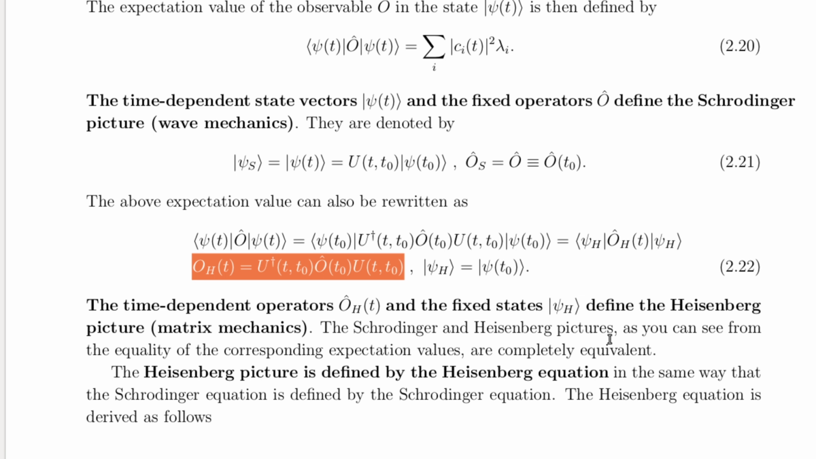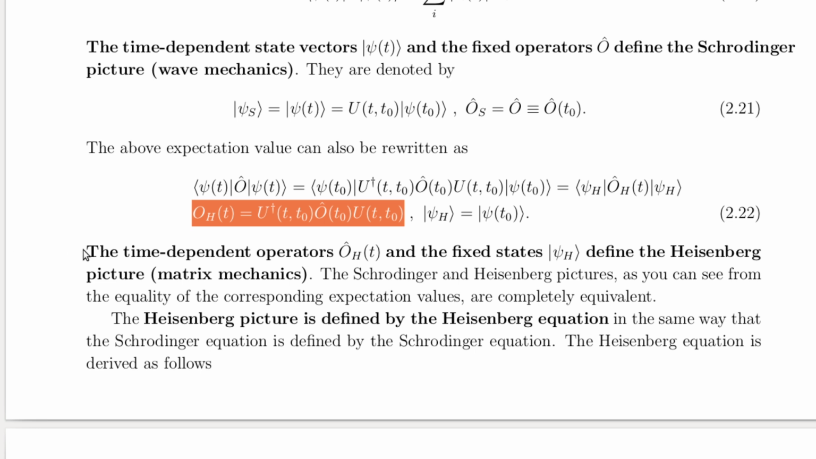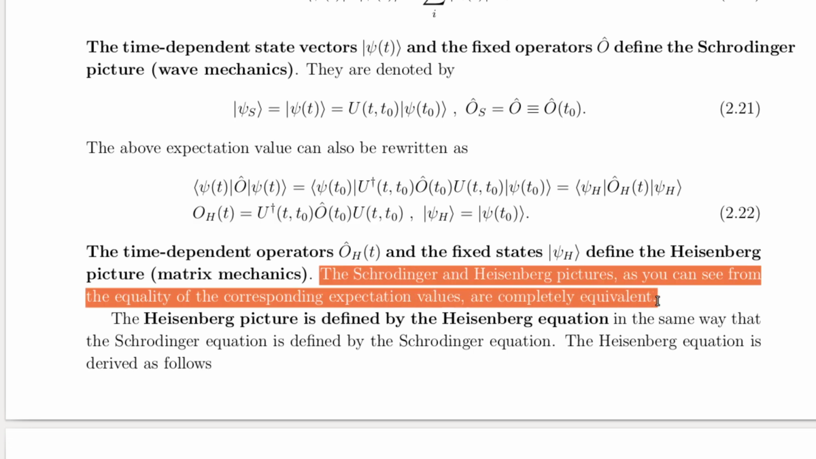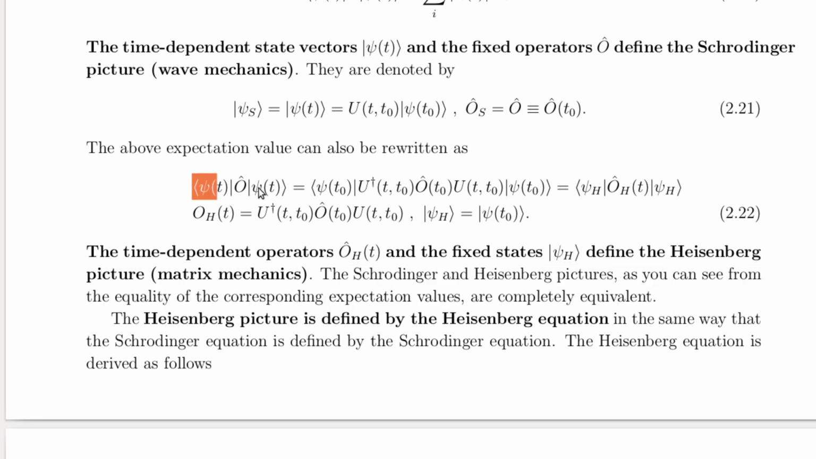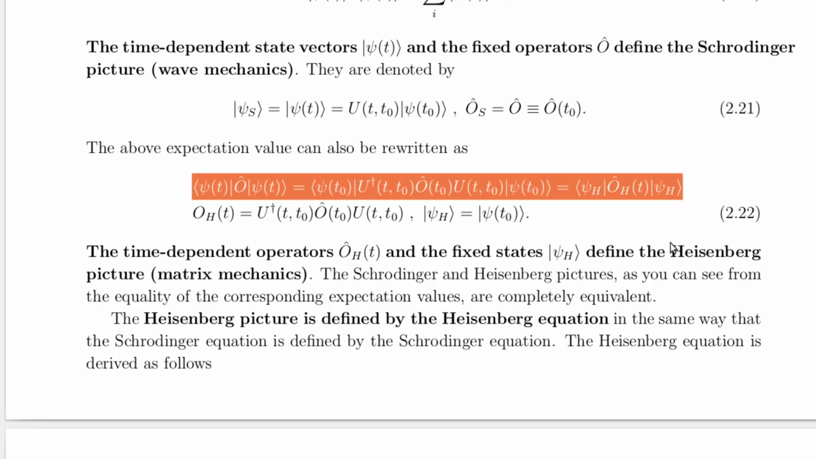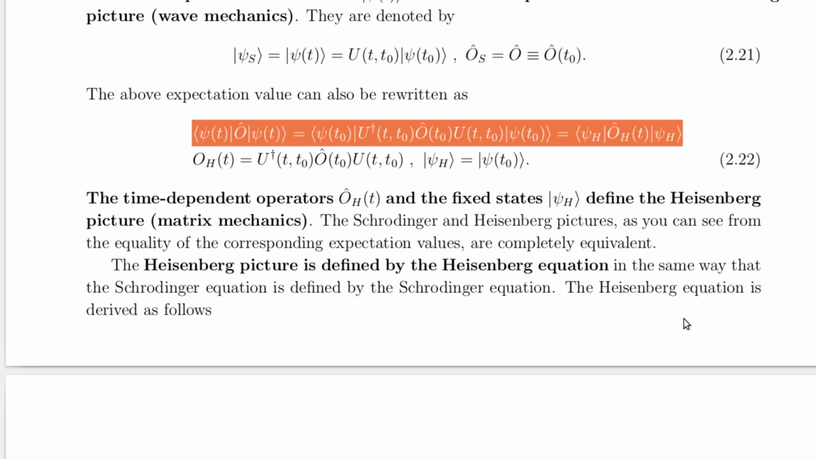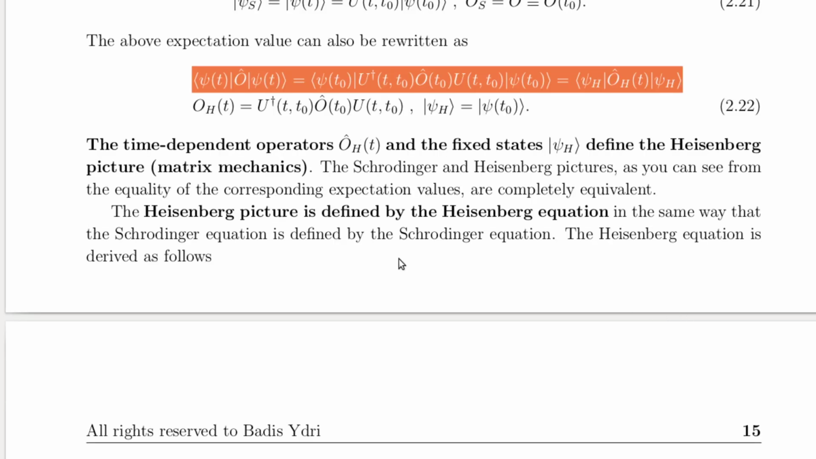Although the Schrödinger and Heisenberg pictures, called also wave mechanics and matrix mechanics respectively, might seem different, they are mathematically equivalent. The expectation value of an observable is the same in both pictures, as shown in the first line of equation 2.22. This equivalence ensures that either picture can be used to describe a quantum system, depending on the context or convenience.